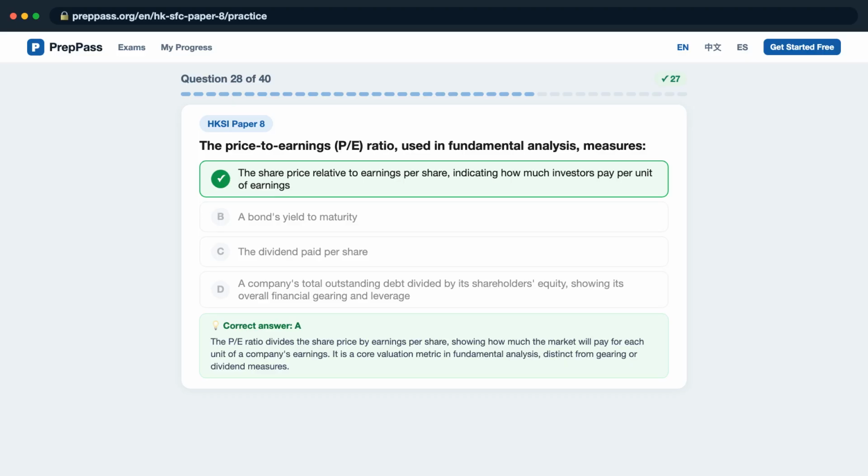The correct answer is A. The P/E ratio divides the share price by earnings per share, showing how much the market will pay for each unit of a company's earnings. It is a core valuation metric in fundamental analysis, distinct from gearing or dividend measures.